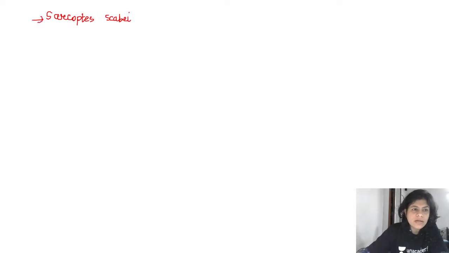Anyone? Omkar, Raghu, Sheikh. Okay, Omkar, it is Sarcoptes scabiei. So this Sarcoptes scabiei is the scabies mite.